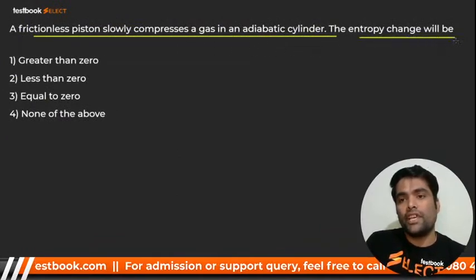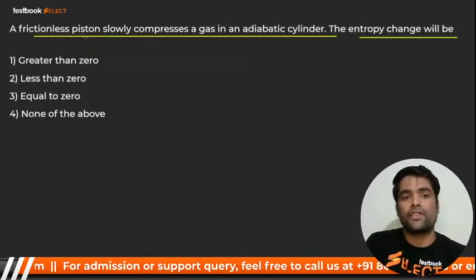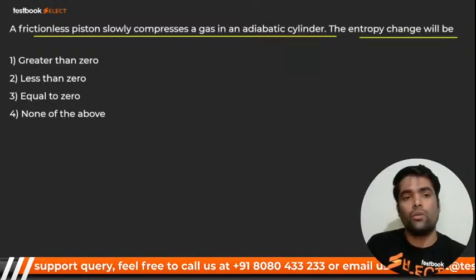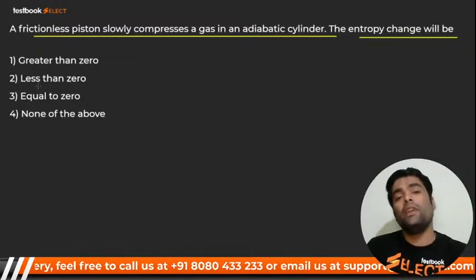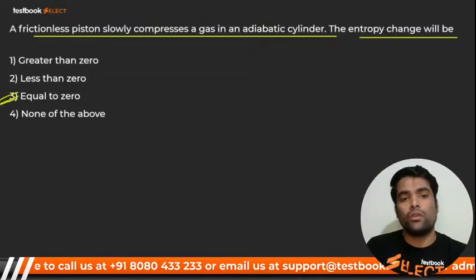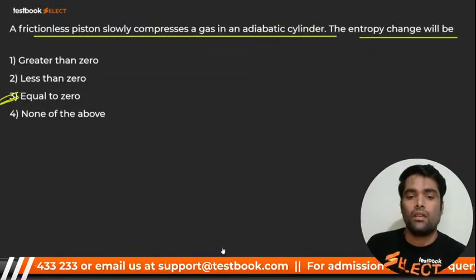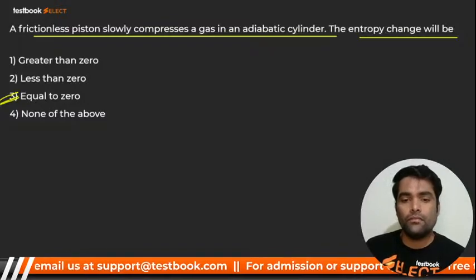Okay, the entropy change will be, because it's what, my dear? It's a frictionless piston slowly compressing. That means greater than 0, less than 0, equal to 0, what? It should not be less than 0, right? But it should be equal to 0, because it is frictionless and slow. That means almost isothermal. Okay? I hope you got it.